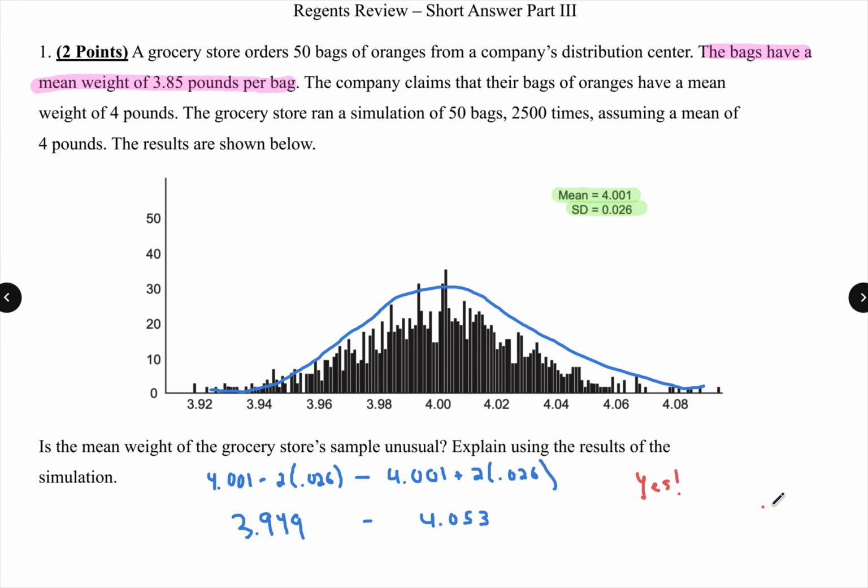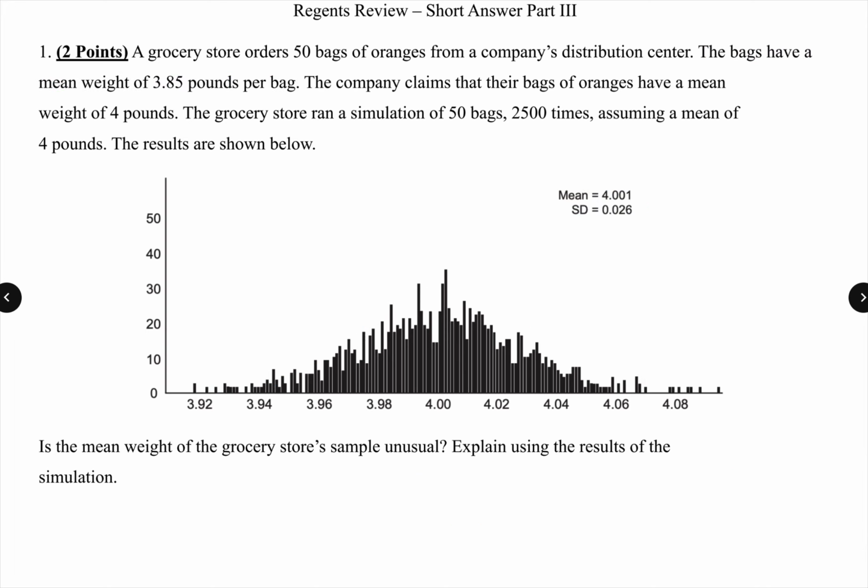And the reason why, I mean, there's a lot of words here, so I'm just going to say it, but you want to make sure you could say yes, because I'm thinking about the 95% confidence interval, and that mean weight is outside of it. So just make sure, if you were explaining it, the math way to get those points is to talk about the 95% confidence interval. All right, moving on.